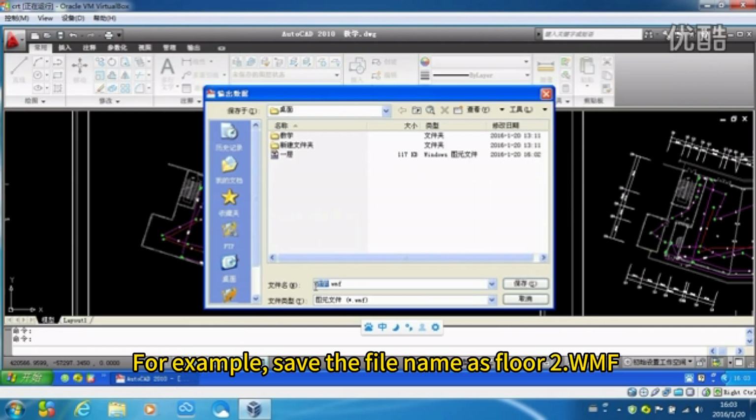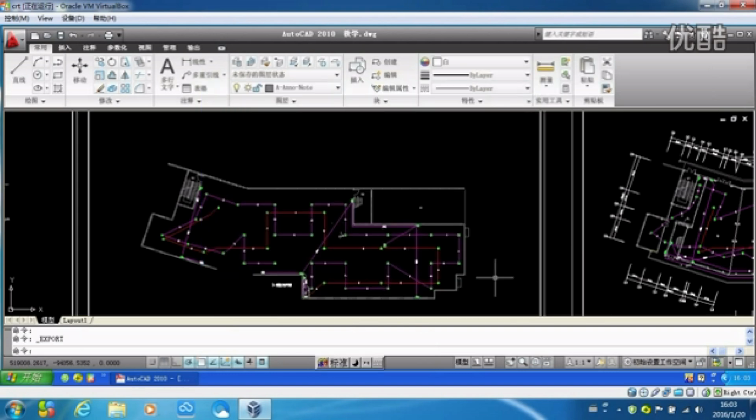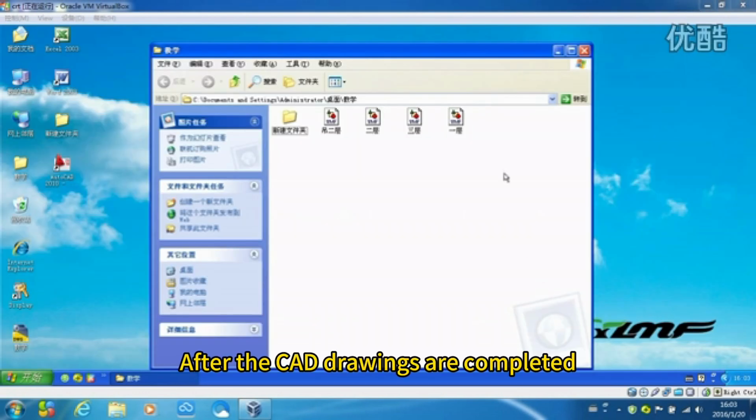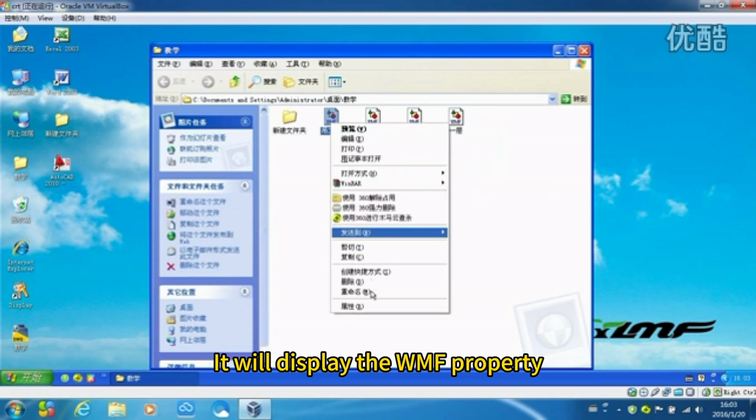For example, save the file name as floor WMF. After the CAD drawings are completed, it will display the WMF property.